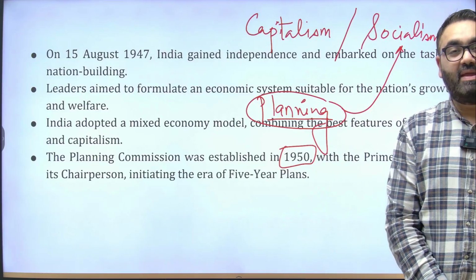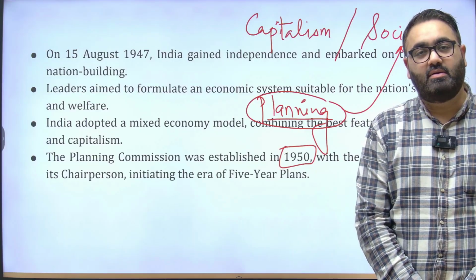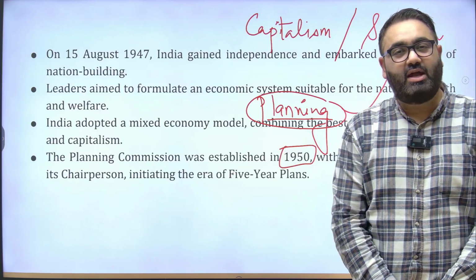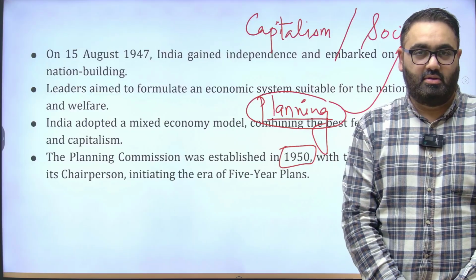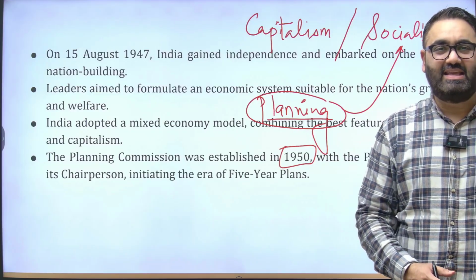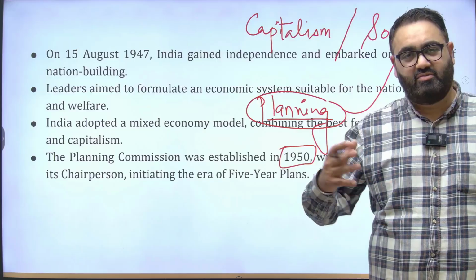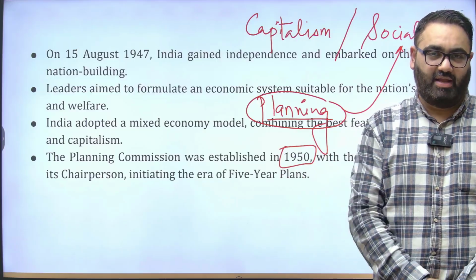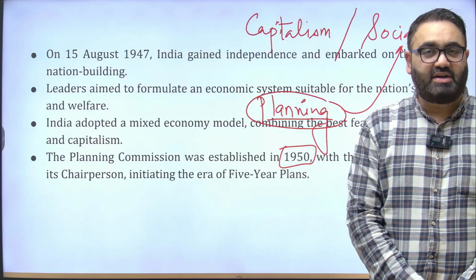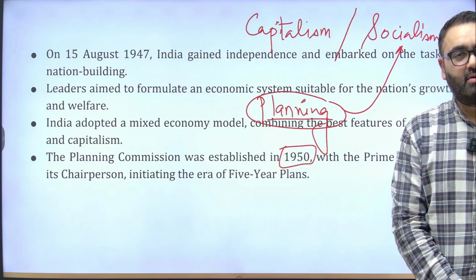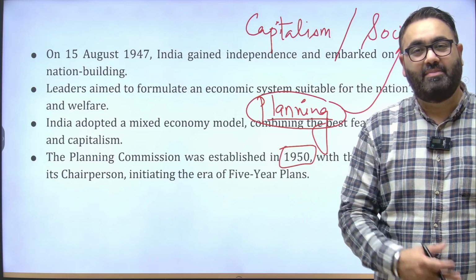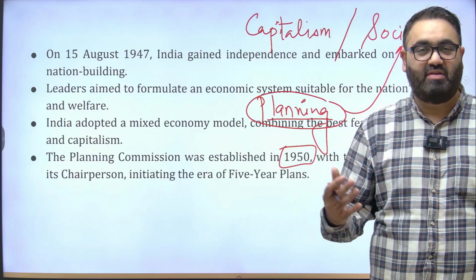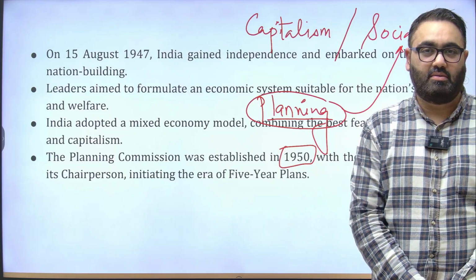They did not just make 5-year plans for the central government, but the state governments also had to create 5-year plans and then submit to the Planning Commission. That will then analyze that and see how much money should the center give to the states in order to achieve their 5-year plans. We will study about 5-year plans later on. It is an important topic in economics about how the Planning Commission went on, what were the key aspects of different 5-year plans in the country.